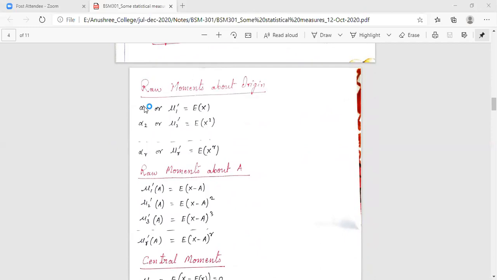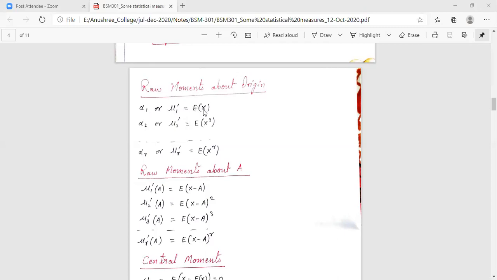It is denoted by alpha 1 or mu 1 dash. Somewhere you will find alpha 1, somewhere you will find mu 1 dash. And it is evaluated as expectation of x. So this is the first raw moment. How is it evaluated? Expectation of x.